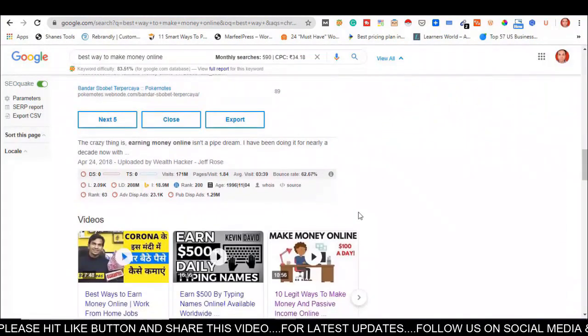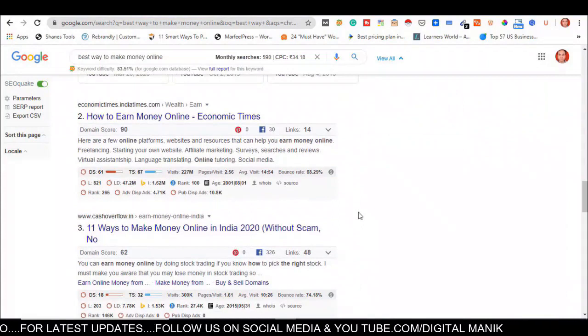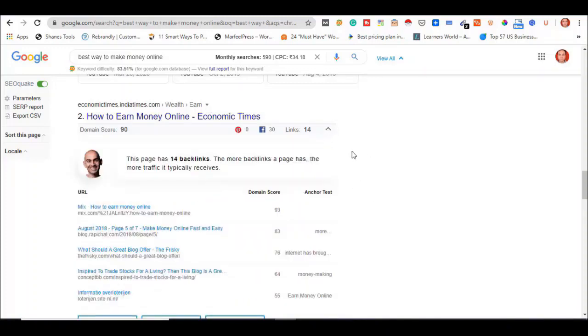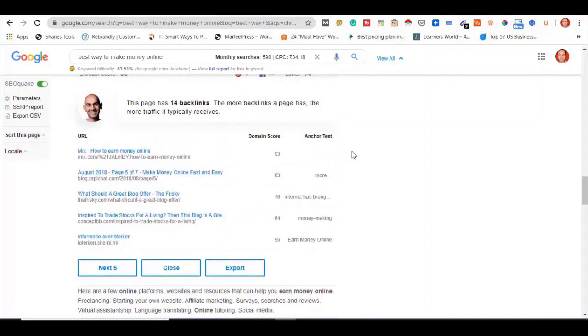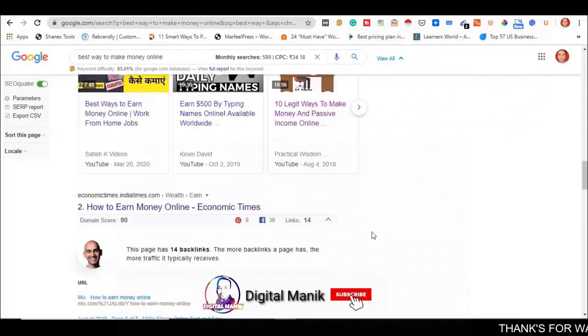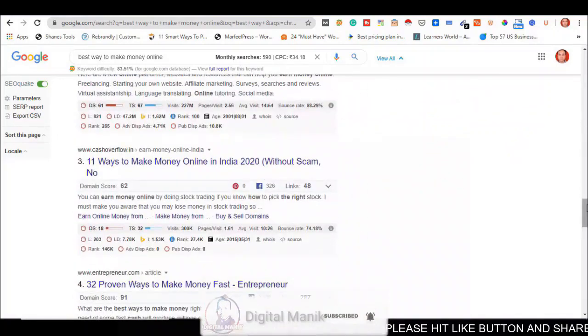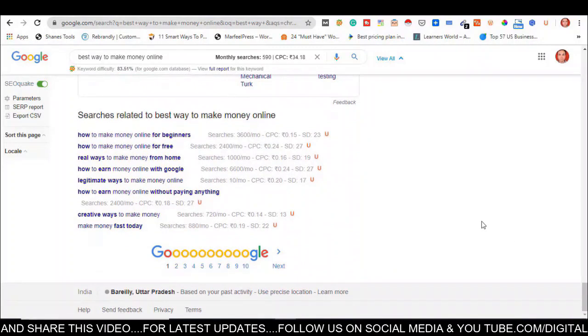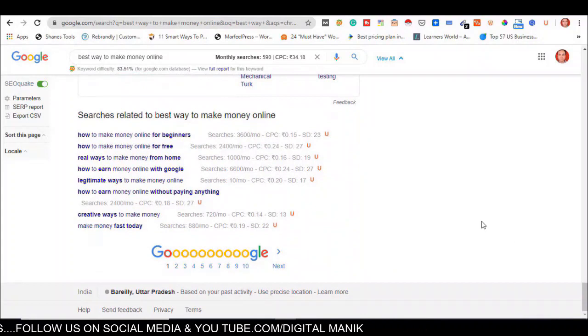Now guys, similarly, if I want to find from which sites the economictimes.indiatimes.com website took backlinks, then to find the backlink data of that website, I should click on this arrow button, and you can find that lots of data has come regarding that website. Now I want to show another feature of this Chrome extension: when you scroll the page, at the end of the page you will see lots of related keywords showing with their search volumes per month, CPC and SEO difficulty. So that is another feature of this Chrome extension.